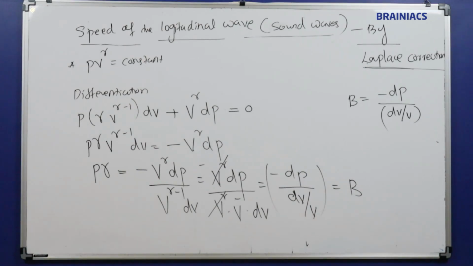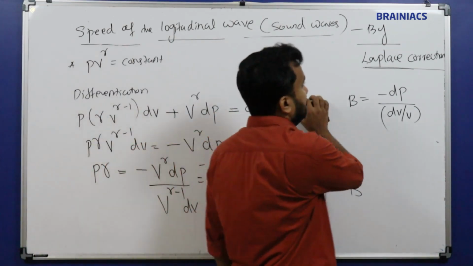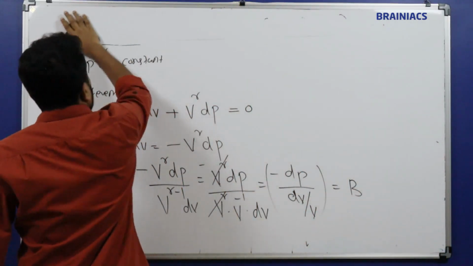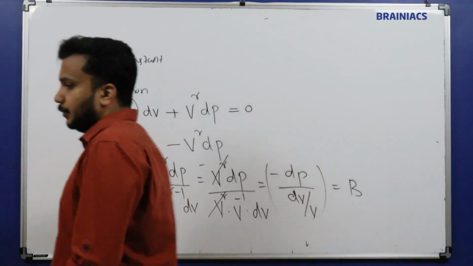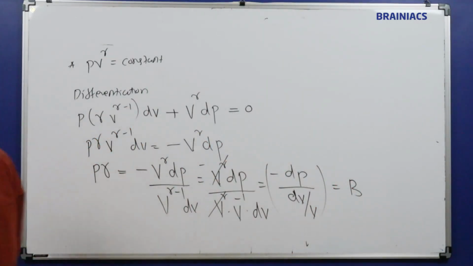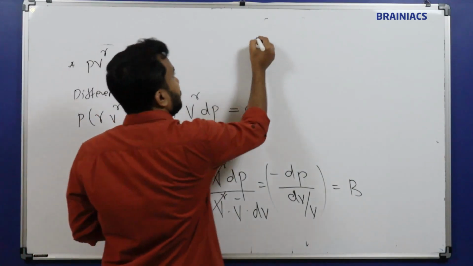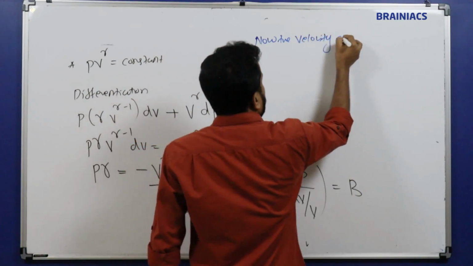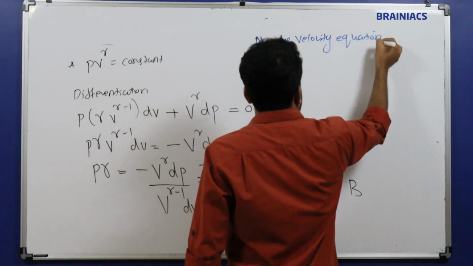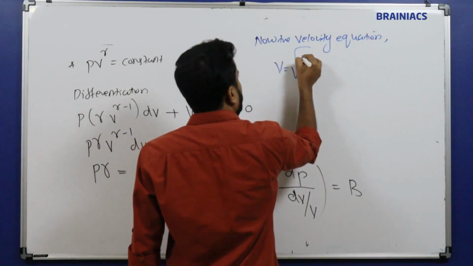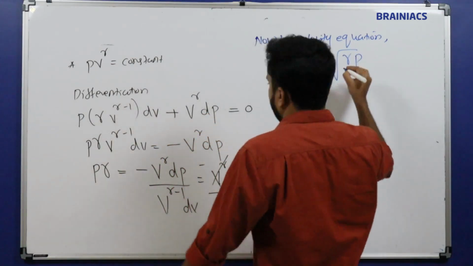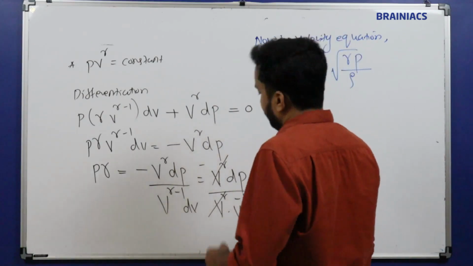So now we can substitute in that equation so that we will find what will be the equations for the velocity. So I'll clear this area. Okay. So heading also let's remove it because we can save some space over here. Okay. So now the velocity equation. What is the velocity equation? Please tell me. Velocity is equal to root of bulk modulus by density. What is our bulk modulus? It becomes gamma P divided by rho.